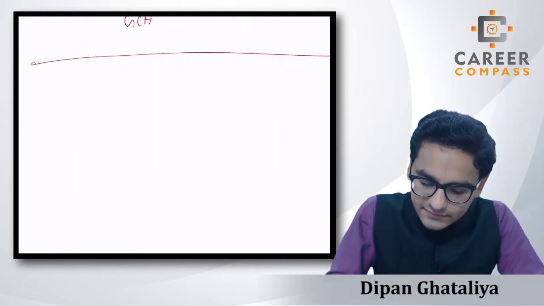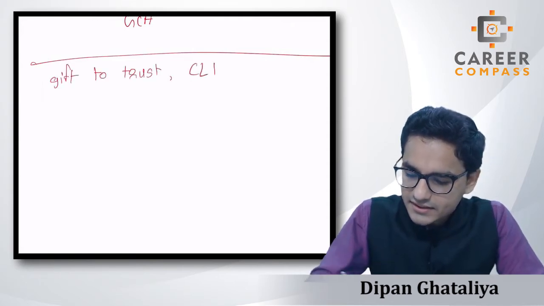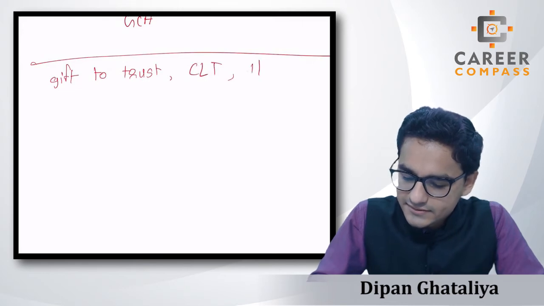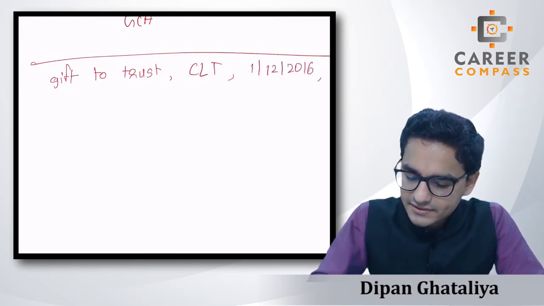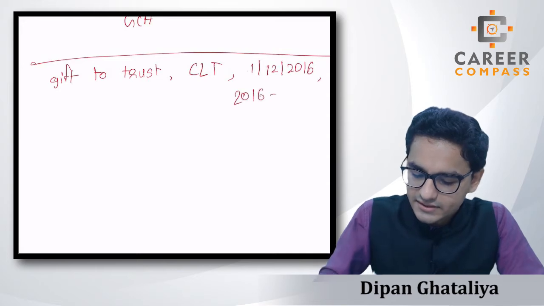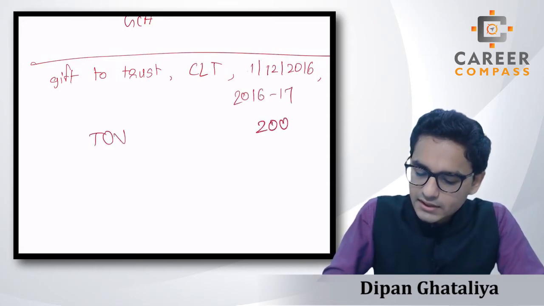Assume that there is a gift to a trust, and that is called a CLT. The date of that gift is 1st December 2016. Assume we are once again having the tax year of 2016-17. Assume the transfer of value, students, is 2 lakh pound.